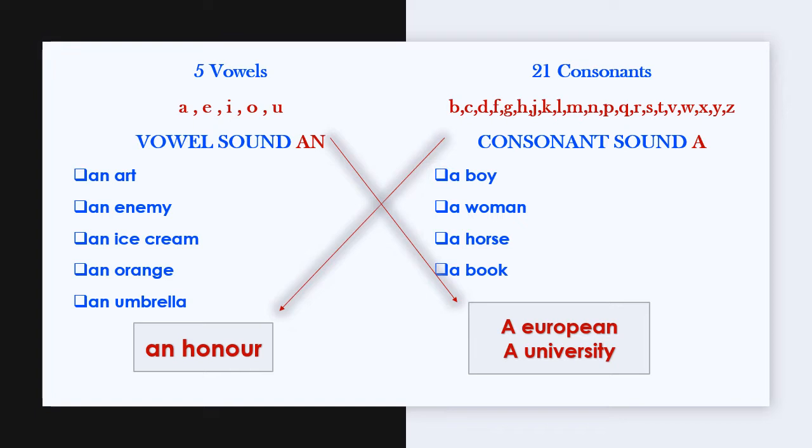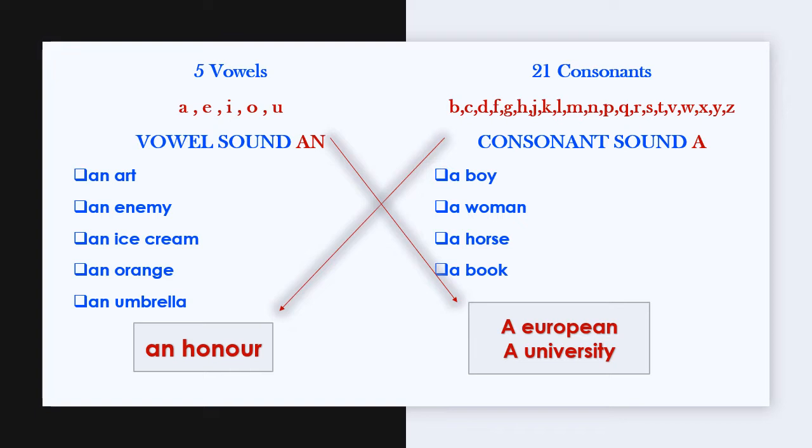We can also make one sound with the combination of two alphabets. Then there are 21 consonants and we have to use a with them: ba, ka, da, fa, ga, ha, ja, la, ma, na, pa, ra, sa, ta, wa, ya, za. These are the consonant sounds, not the alphabets. So we have to use an with vowel sounds and a with consonant sounds.